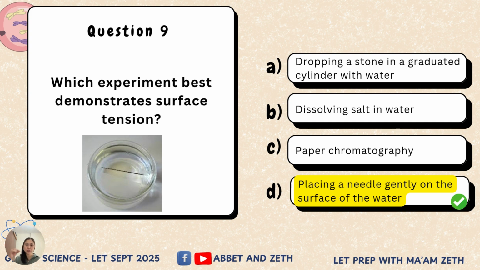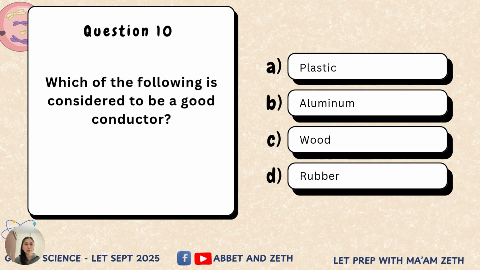And so if you put a needle or a paper clip, or if a light insect will walk on the water, it seems floating, right? Because of the tension on the surface of the water. This is also the reason why the water droplets are shaped like that. This is also because of the principle of surface tension. Ayan. Number 10, which of the following is considered to be a good conductor?